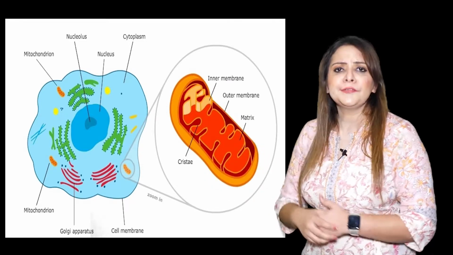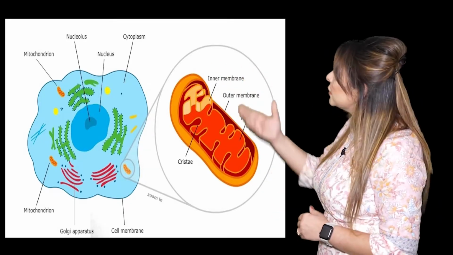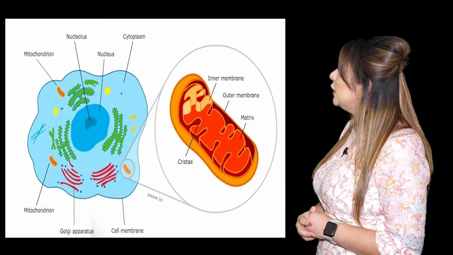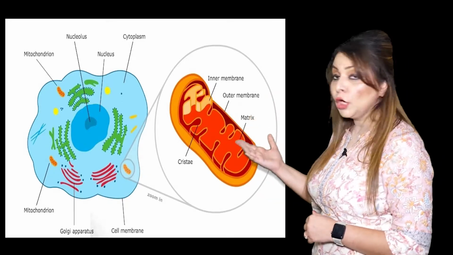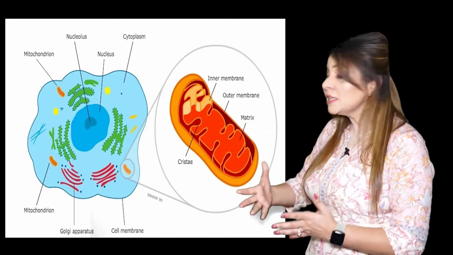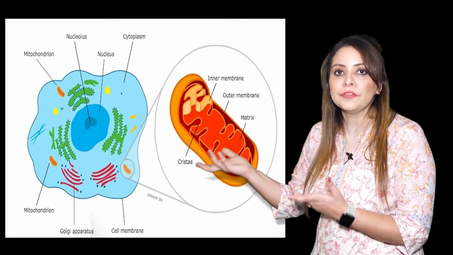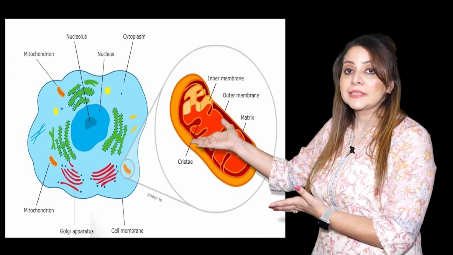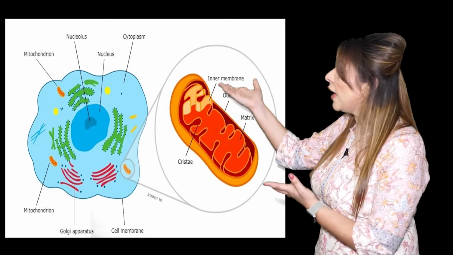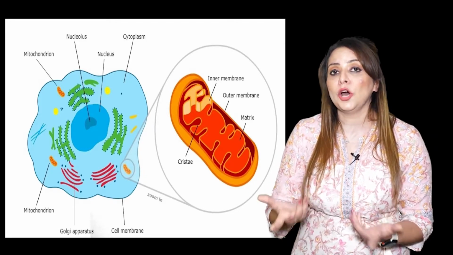So we come across different organelles, like you can see that there is a Golgi apparatus, there is mitochondria, we have the lysosomes, we have the vacuole. So there are so many organelles present in the cell. That is the reason the cell is called a eukaryotic cell. That is the advanced type of cell. I told you this just because I want you to be familiar with the terms, because when I'm going to explain about the aerobic or the anaerobic respiration, I will mention the organelles. Few of the organelles are involved in that.